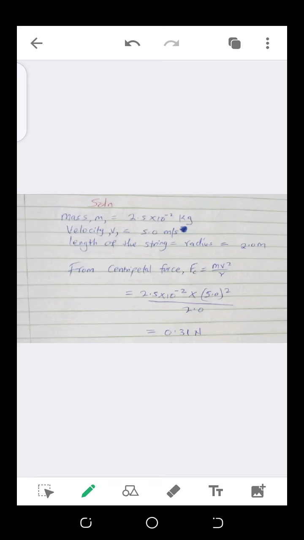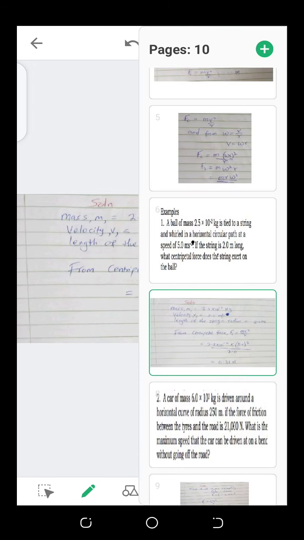My problem was so simple because every quantity was in its SI unit: mass in kilograms, velocity in meters per second, the radius in meters. So as long as everything is in SI units, my force will be in newtons, the SI unit of force.